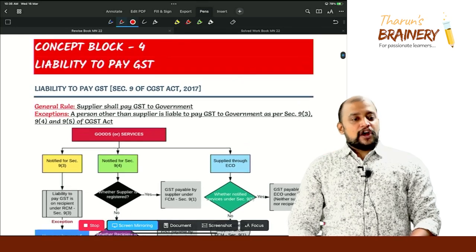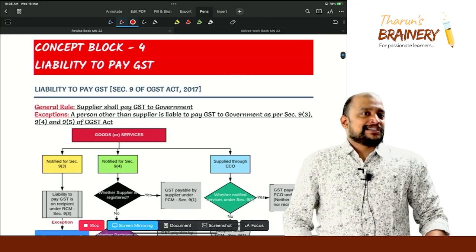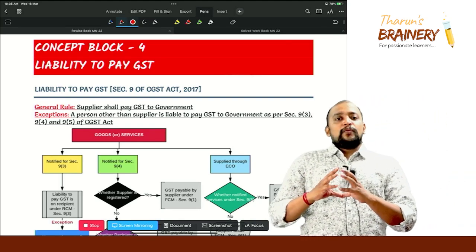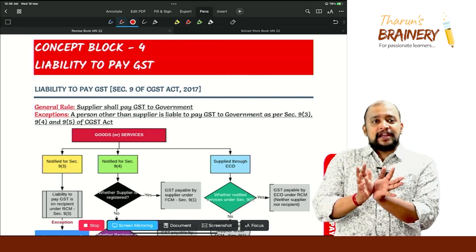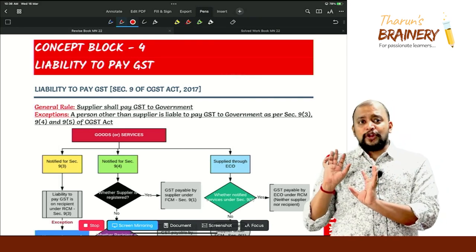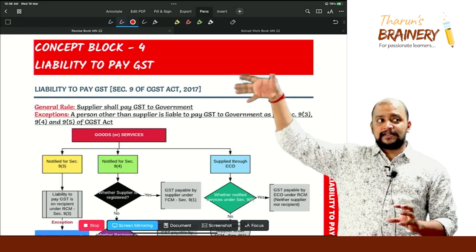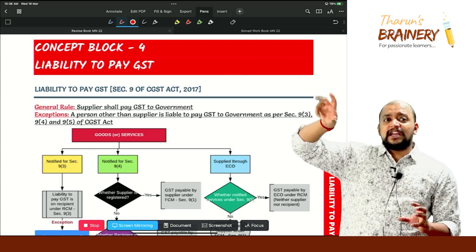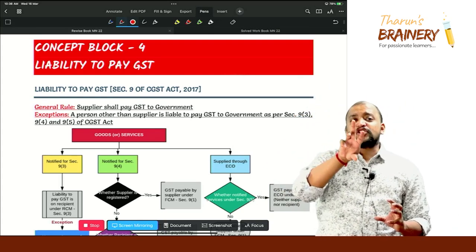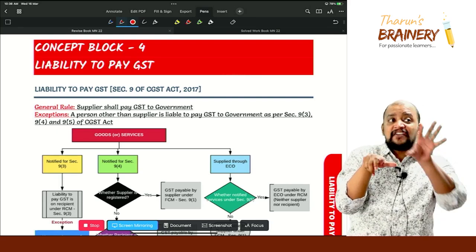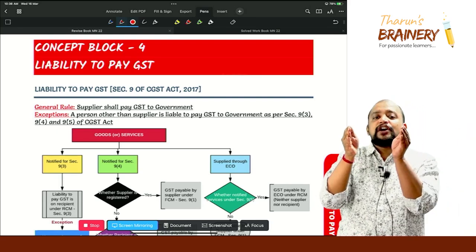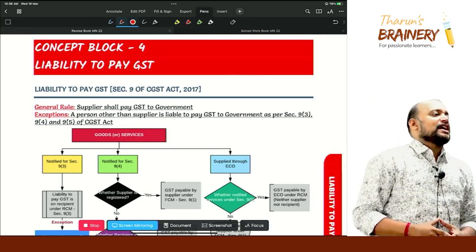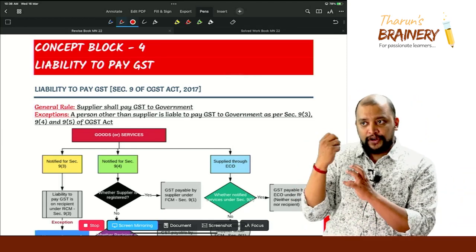Look into the next concept block, a very important area, liability to pay tax. That is, once we know that a transaction is supply, the next thing that we need to know is whether it is taxable or exempted. So when it is taxable, again it may be FCM or RCM. Actually RCM is specified, FCM is balancing figure. So that's why we are going to learn the RCM. Understood or not? What are the services which are covered under reverse charge mechanism is what we are going to learn now.